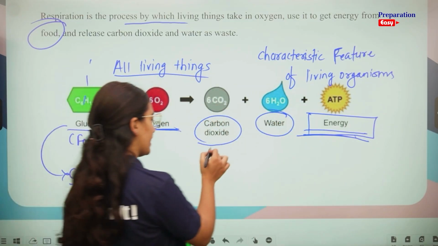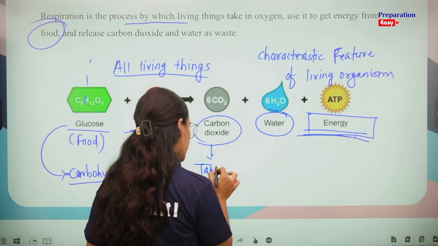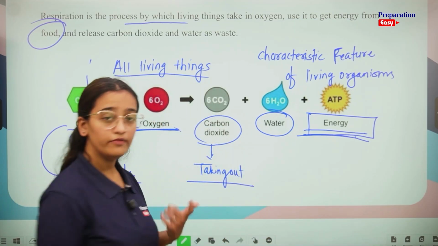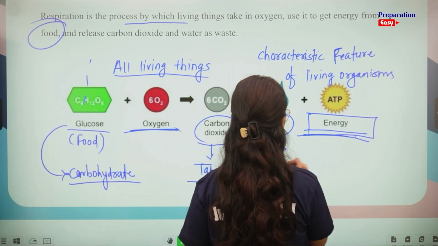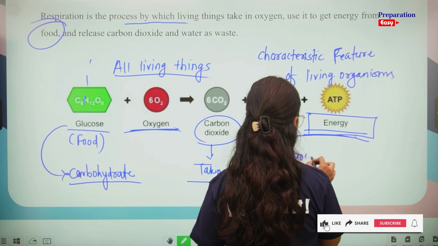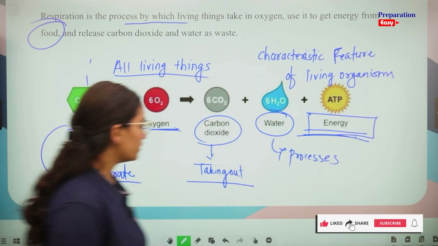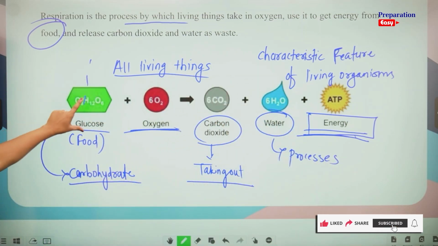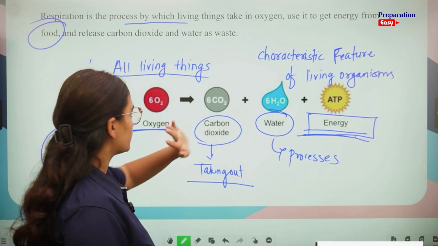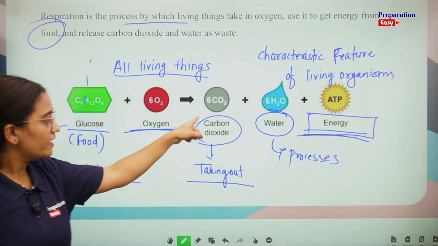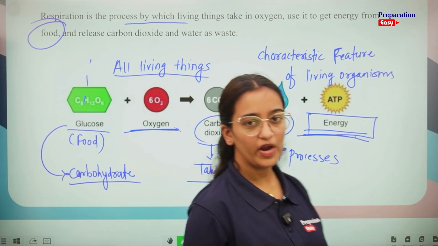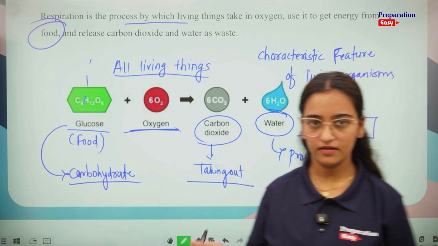Carbon dioxide we are taking out from the body, and water we are utilizing for various processes, okay? So glucose plus oxygen gives us energy, and carbon dioxide and water. We are taking in oxygen and taking out carbon dioxide, right? So I hope the point of what respiration is is clear.